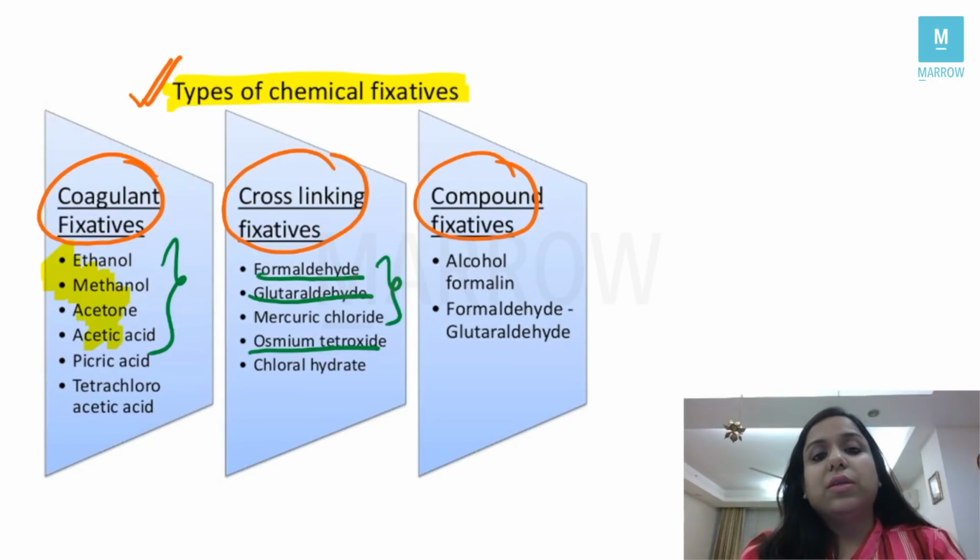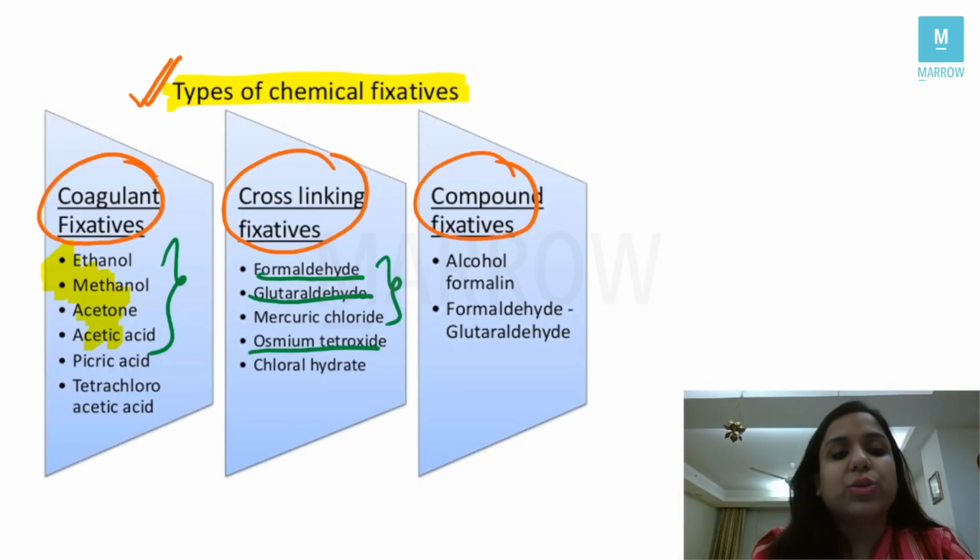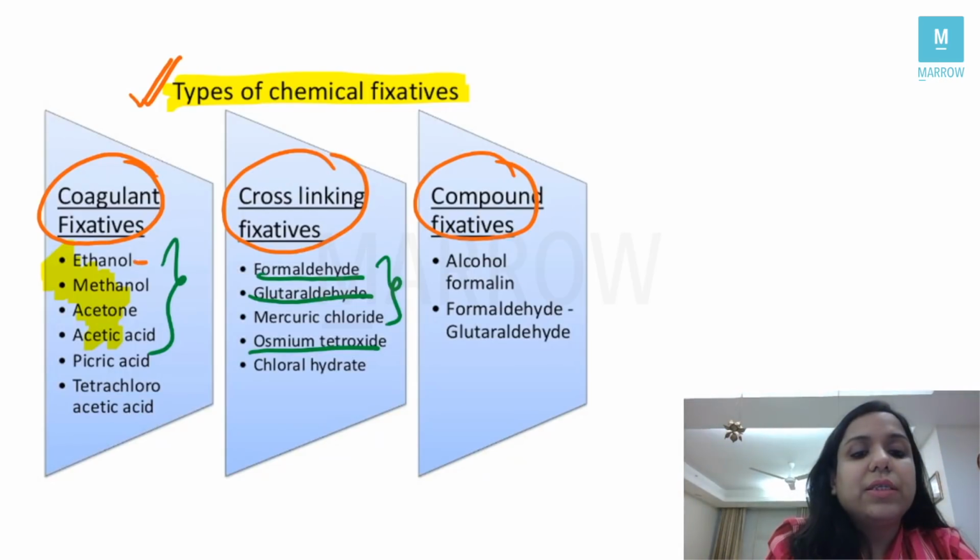So this was another level question, which was a tough question which was asked this time. Which is not a cross-linking fixative? Answer is ethanol. The important questions from fixators which are usually asked, students, are: what is the fixative used for cytological examination? Remember, it is 95% ethanol.